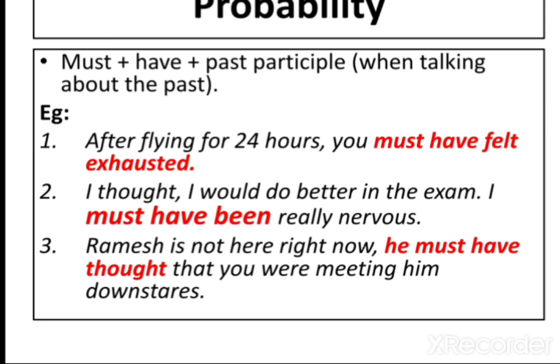I'm repeating once again for you. When talking about the present or the future, must is followed by the bare infinitive form, but when talking about the past, must is followed by have and the past participle verb form. And this pattern is correct for many of the modal verbs that we will talk about today.